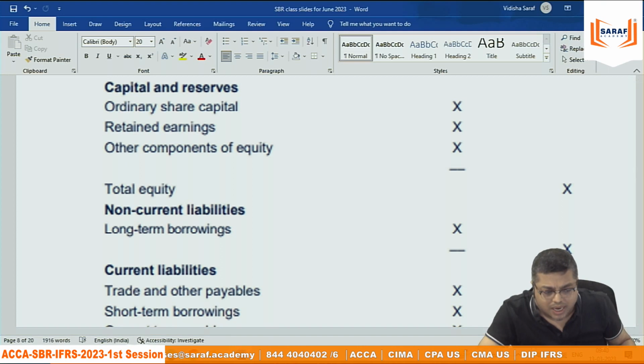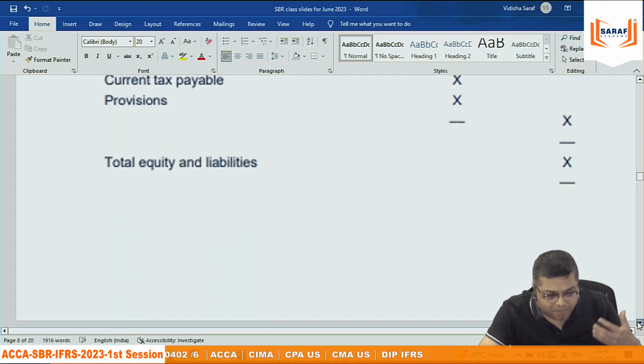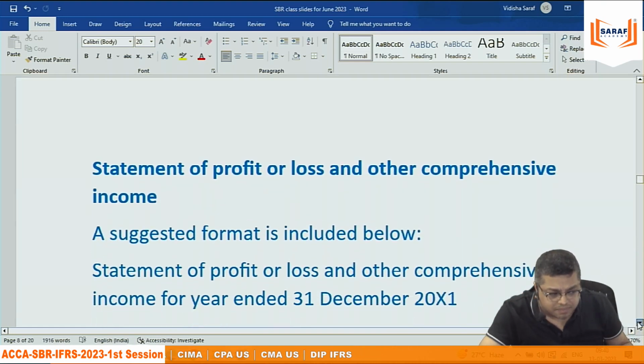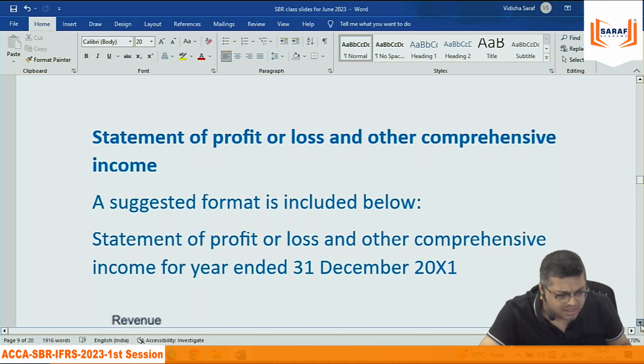What are your total assets and what are your total liabilities? Those who don't have a proper understanding of accounting, for them, after the class they must prepare the format of the PL account and balance sheet. Please, it's a request. Those who already have a sound understanding, ignore that.